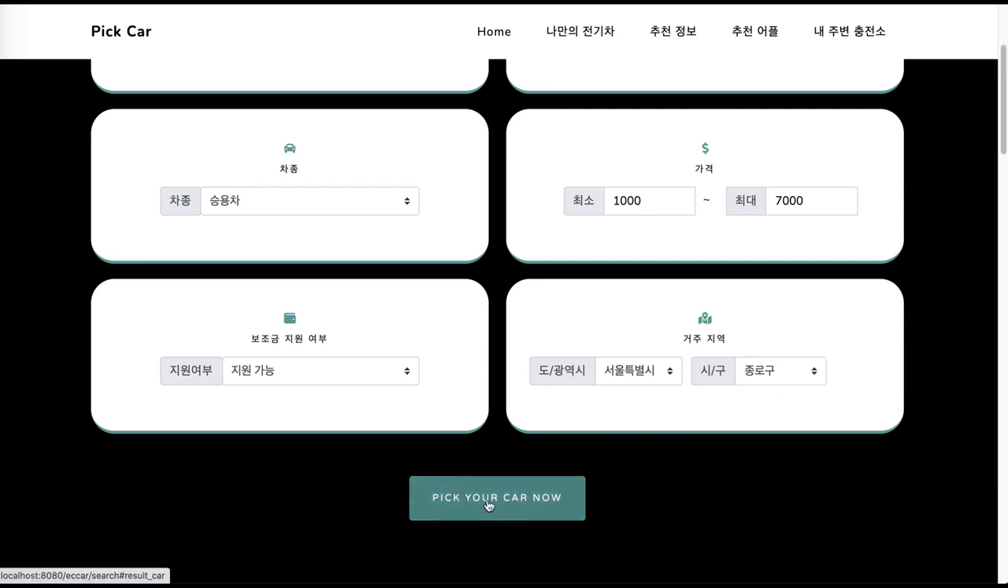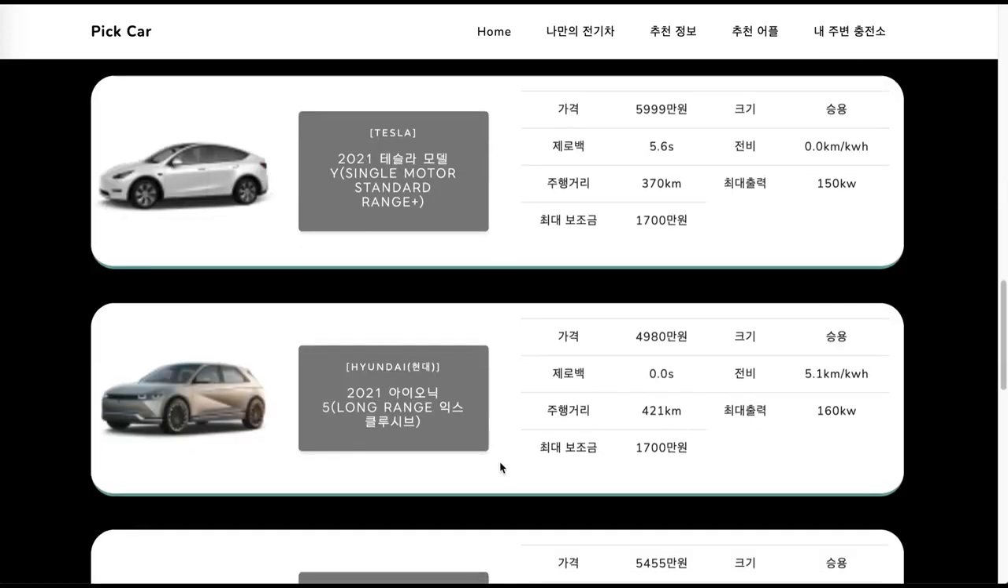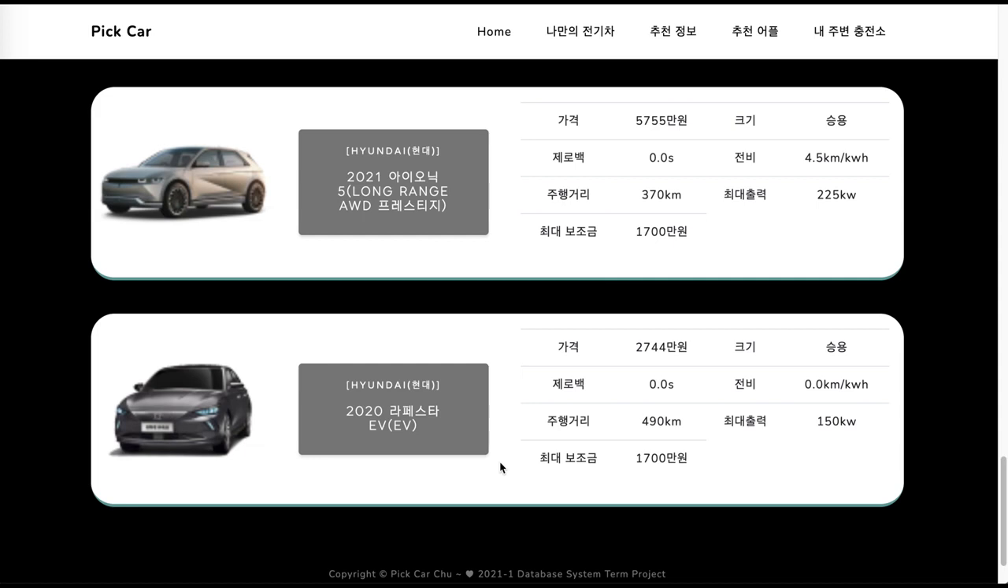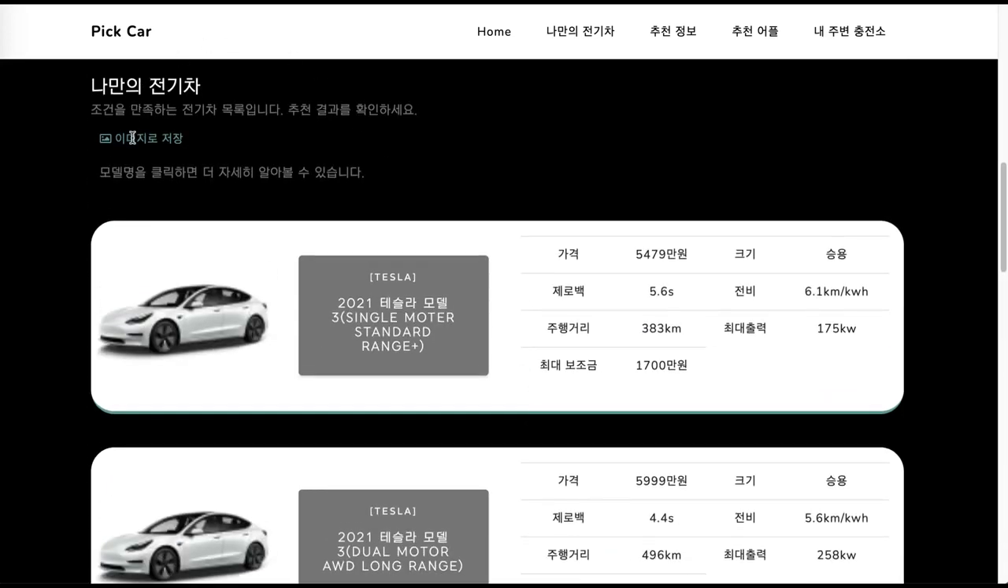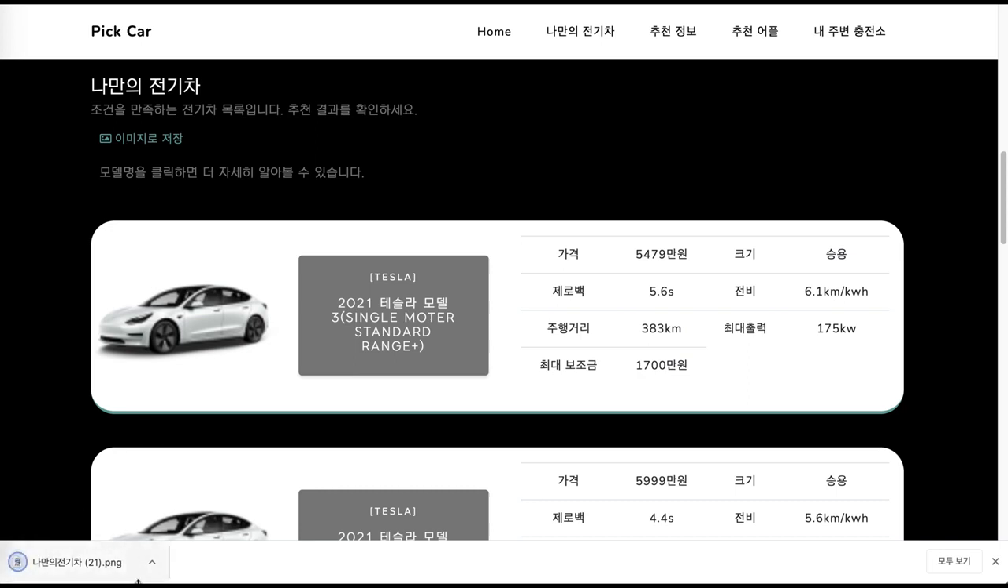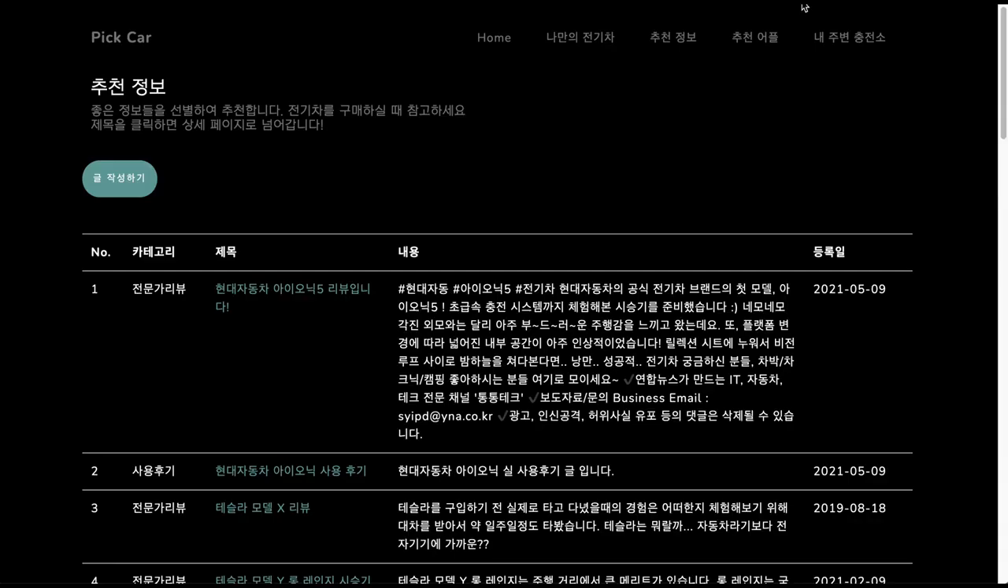Now, let's click this button and see what cars are my style. There are many cars that satisfy those conditions. You can get the names and information of the cars. If you click the name, you can see more. You can download the image files of the result by clicking this button. We use tables and a view to get picture, car name, brand name, model name, price, and so on by select query. We also made and used a calculate function to check the subsidy.